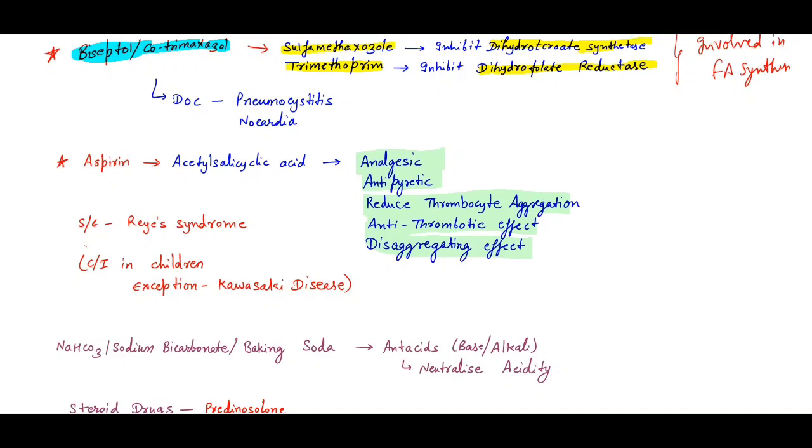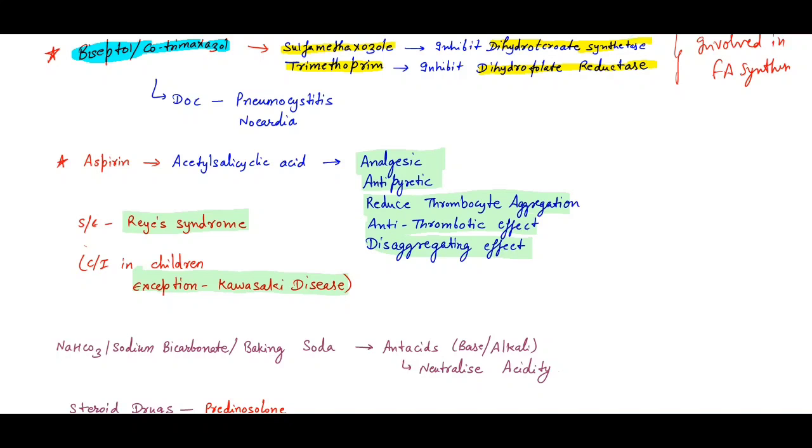Then what is the side effect? The side effect for aspirin is Reye's syndrome, and it is contraindicated in children. But the exception is Kawasaki disease. We studied in microbiology that in Kawasaki disease we can use aspirin in children. You don't need to know here what Reye's syndrome is. Just remember the side effect, and the exception is Kawasaki disease, in which we use immunoglobulins and aspirin tablets.